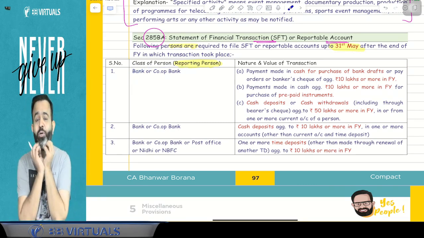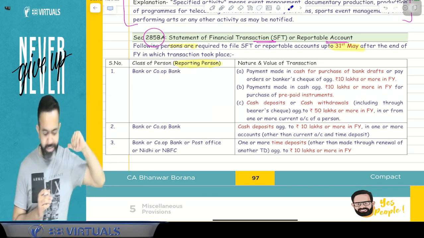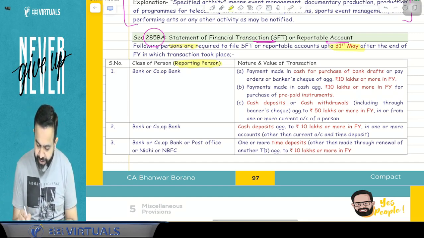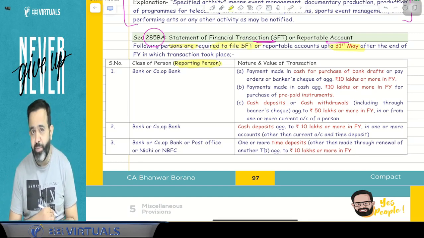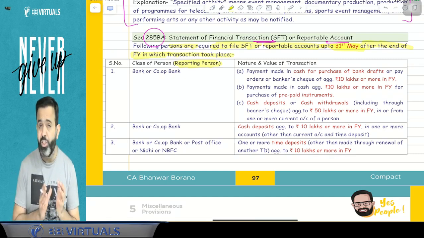Now when your detail will go to the income tax department, when they will file your detail with the income tax department, try to understand. So here, the following persons are required to file the SFT, statement of financial transaction, or reportable account up to 31st May after the end of the financial year in which the transaction took place.